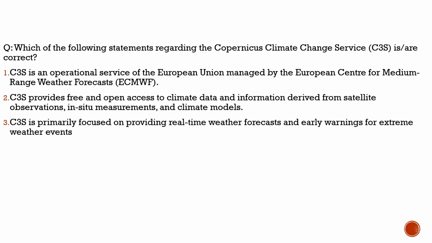Here is the last question from the current affairs part. It is about the Copernicus Climate Change Service. Why have we brought this question? You would have heard the term 1.5 degree Celsius from different sources, in the Paris Agreement. It says we have to control the Earth's temperature below 1.5 degrees Celsius. If we are not able to do so, there would be cascading effects. It would be irreversible and all that.